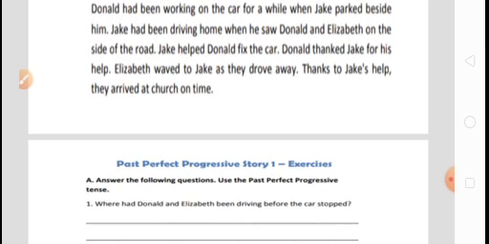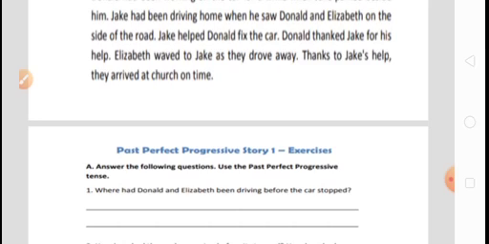So now from the point of view of the story, I told you earlier that Jack had come there to help him fix or repair the car. Now move to the next sentence. Donald thanked Jack for his help. Elizabeth waved to Jack as they drove away. Thanks to Jack's help, they arrived at church on time.